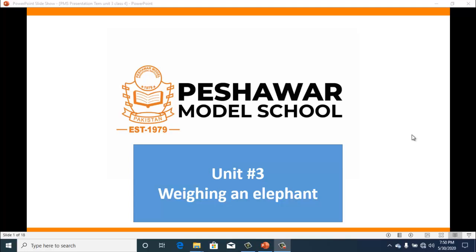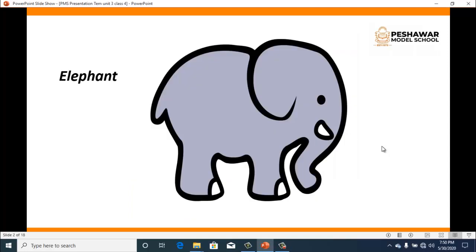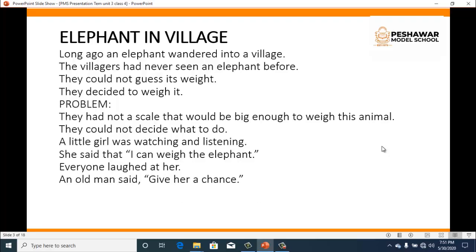Today we are going to do unit number 3, that is Weighing an Elephant. So from the very first title you may understand that this unit is all about an elephant and how to weigh this animal. First of all, here is a picture of an elephant. You can easily see and imagine how huge and heavy this animal is. First of all we will do the reading.